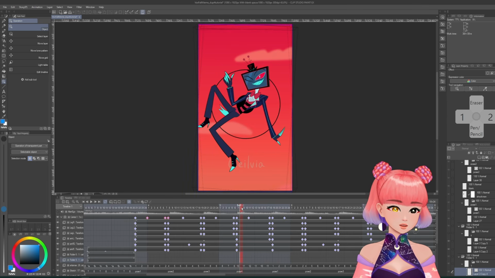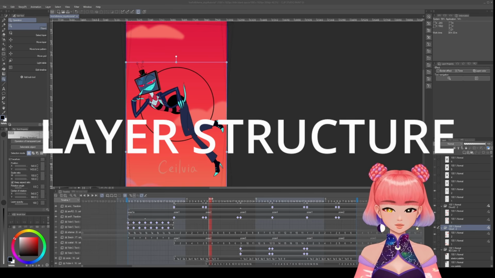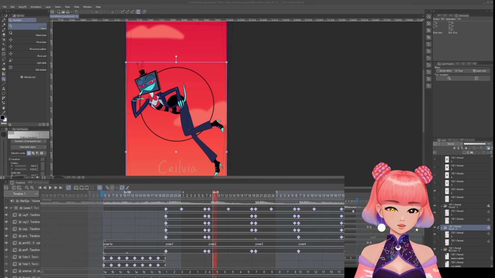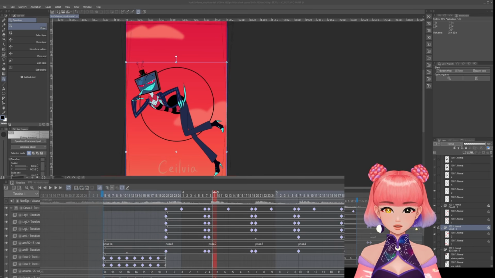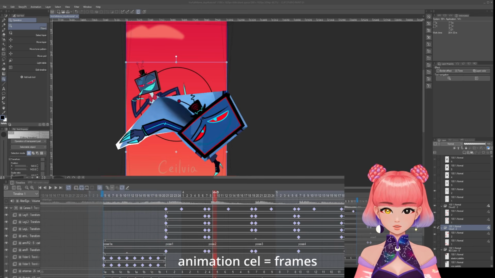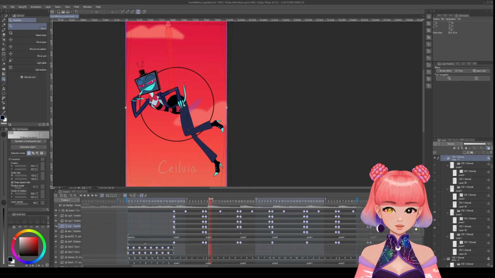The other leg and arm are going clockwise. Oh yes, I also want to explain my layer structure a little bit. In Clip Studio Paint, there are animation folders, and inside each animation folder, there are animation cells. Each of these horizontal lines is an animation folder. For example, here I have an animation folder that just contains the leg. And the animation folder is what you can keyframe.